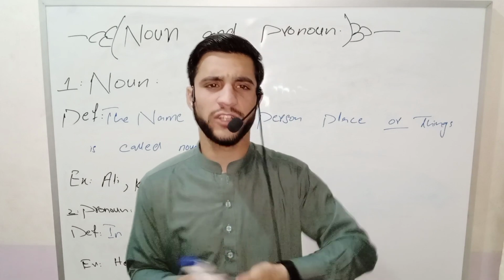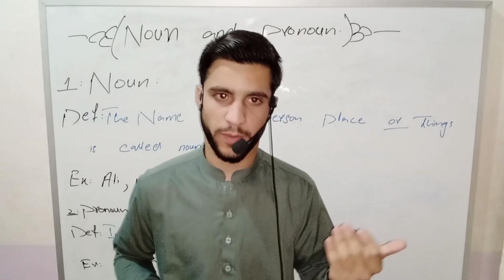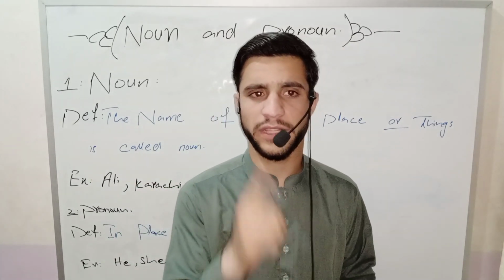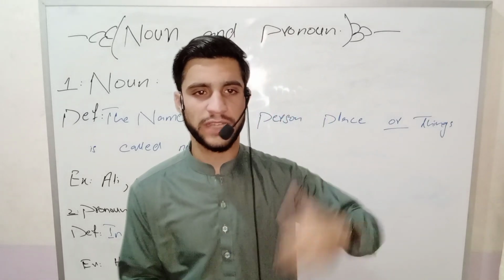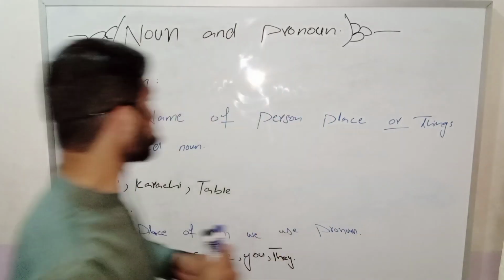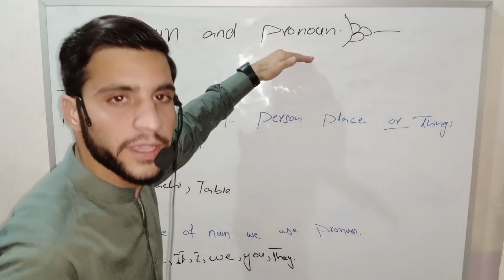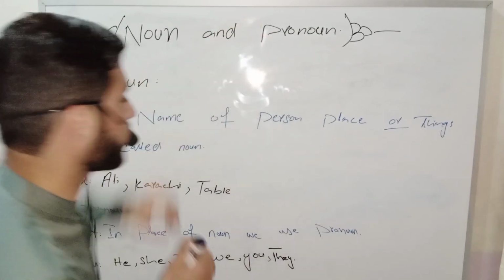In the previous video, I told you about parts of speech and the kinds of parts of speech. The first kind is noun, and the second kind is pronoun. So let's come to our topic: what is noun and pronoun? These are the kinds of parts of speech.